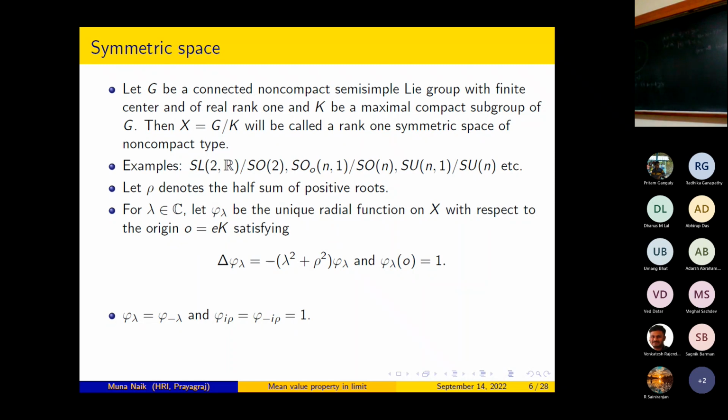As I told you, in any Riemannian manifold, we can talk about the Riemannian measure and we can integrate functions on it. Therefore, I define psi lambda(R) as 1 over the measure of B(o,R) times the integral over B(o,R) of phi lambda(x) dx. Here dx is the Riemannian measure. Since phi lambda equals phi of minus lambda and phi of i rho equals phi of minus i rho, this will give you psi lambda equals psi of minus lambda, and psi of i rho equals psi of minus i rho equals 1.